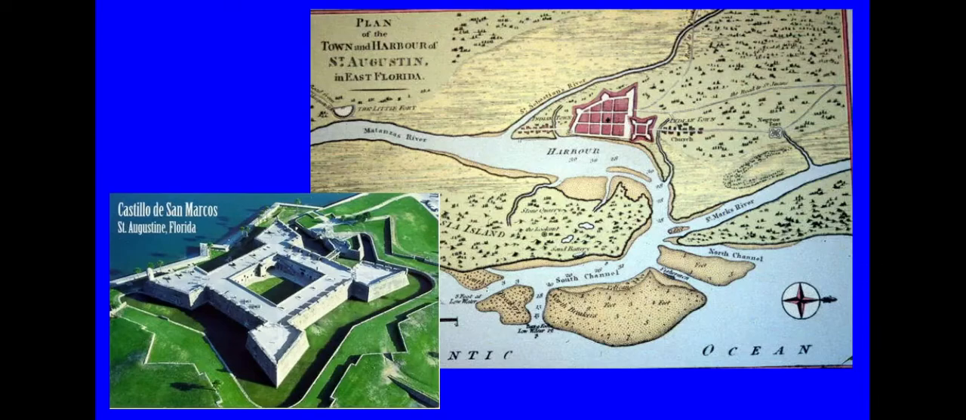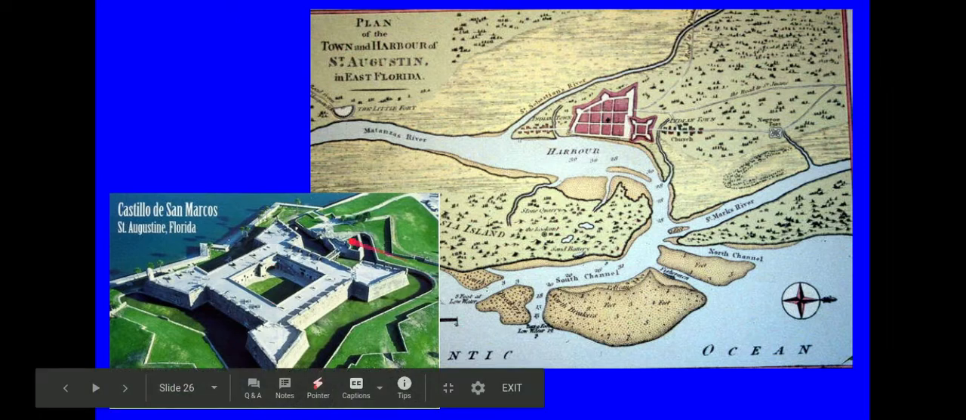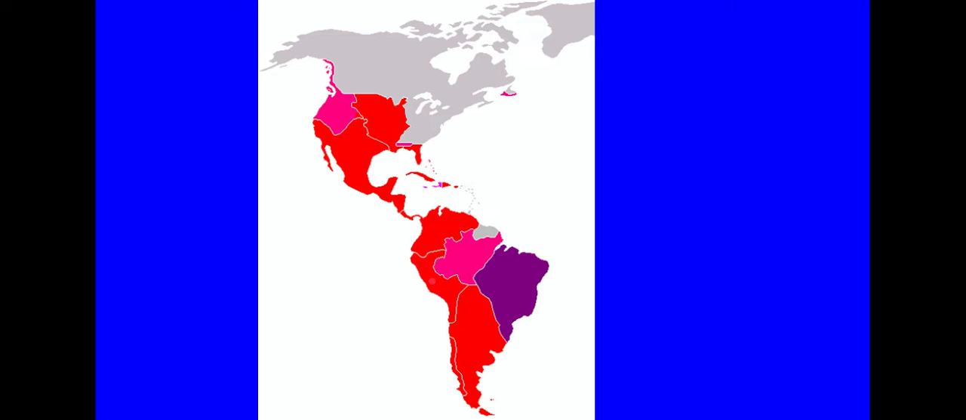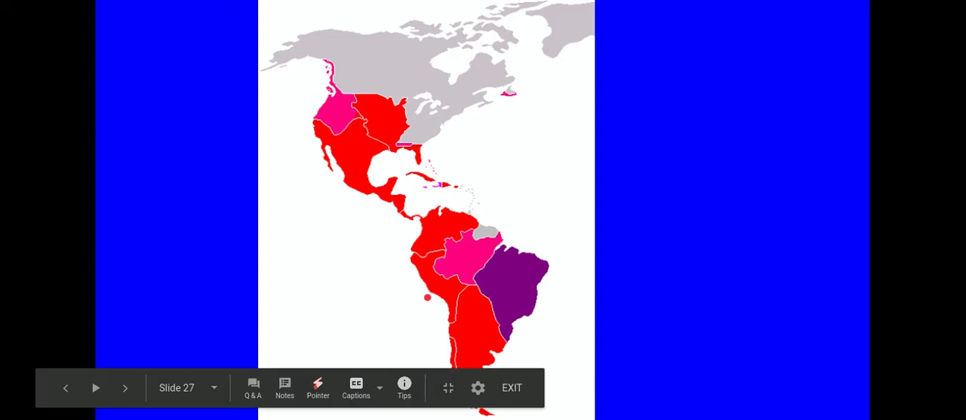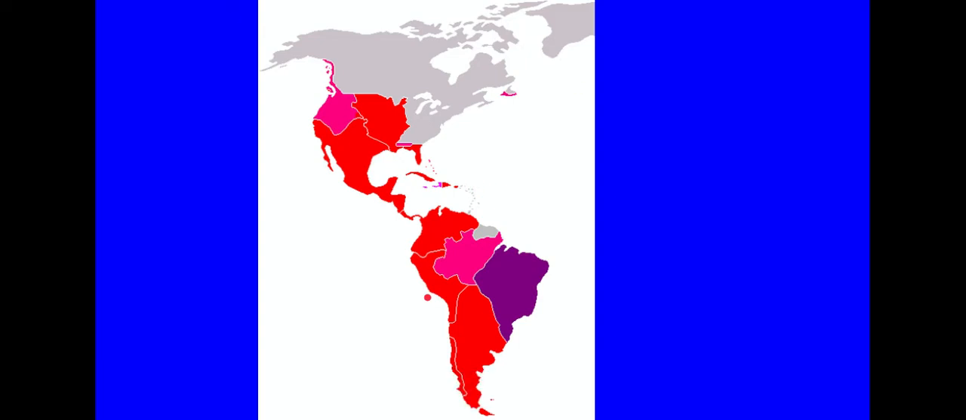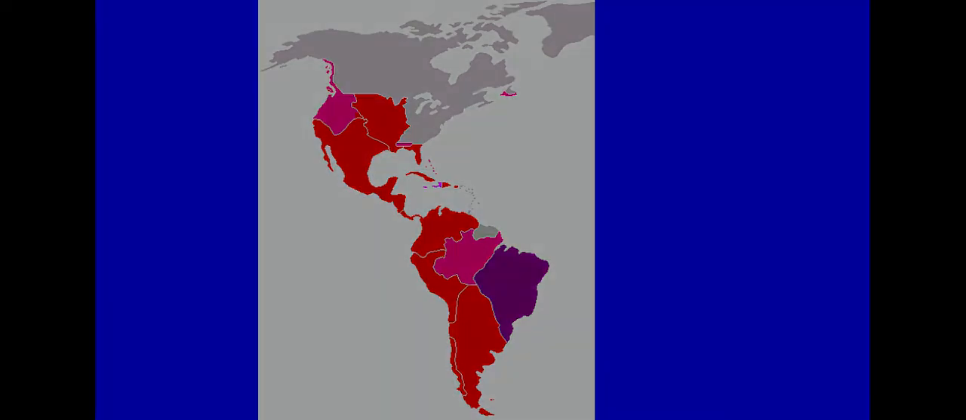Okay. Here is St. Augustine, Florida. This is the fort they built. It's kind of cool looking. This is going to be the first permanent European settlement. Spain at one time will claim all of this in red and pink, a vast territory. But we'll see throughout this 7th grade social studies that Spain claims a lot of land, but they don't necessarily do a lot with it or hang on to a lot of it.